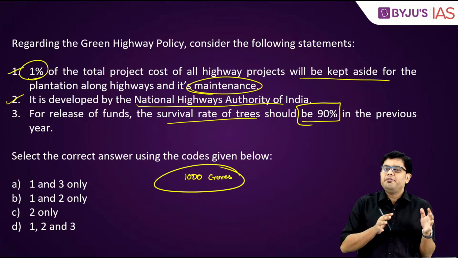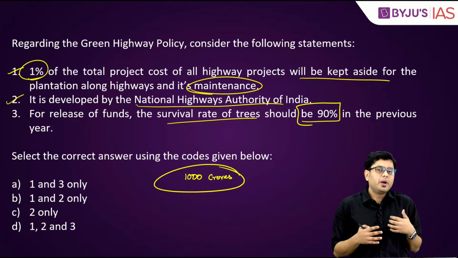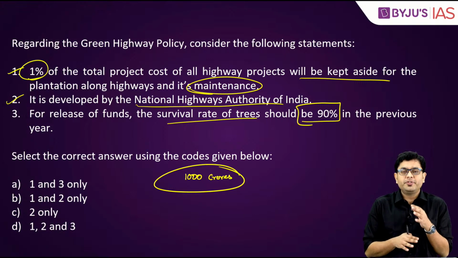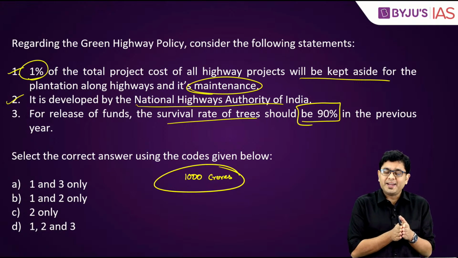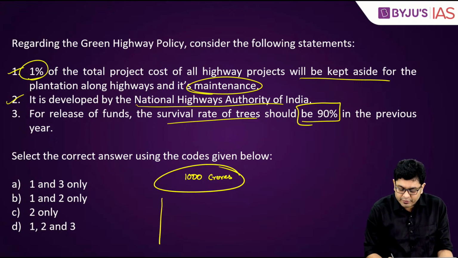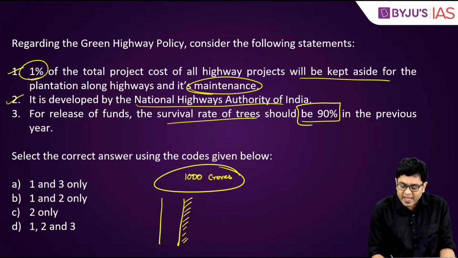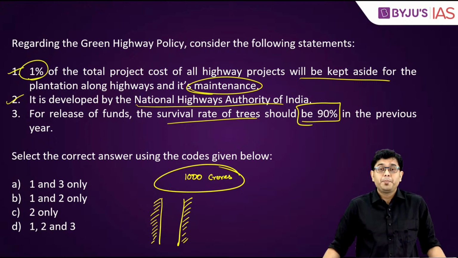Now, this Green Highway project has brought about certain kinds of trepidations and reservations at the same time, because under this project, some area on the sides of the road, so suppose this is the road, some area on the side of the road has to be preserved for planting of the trees as well.